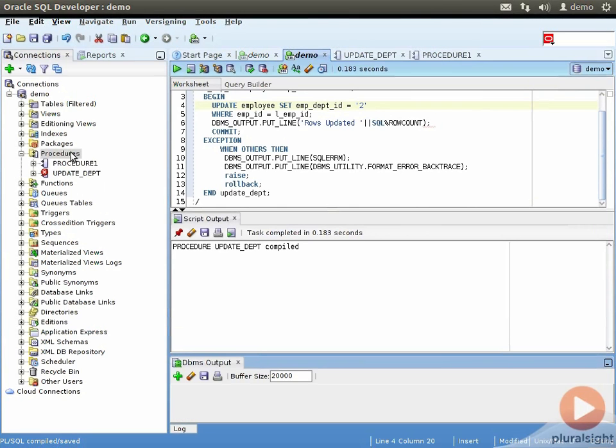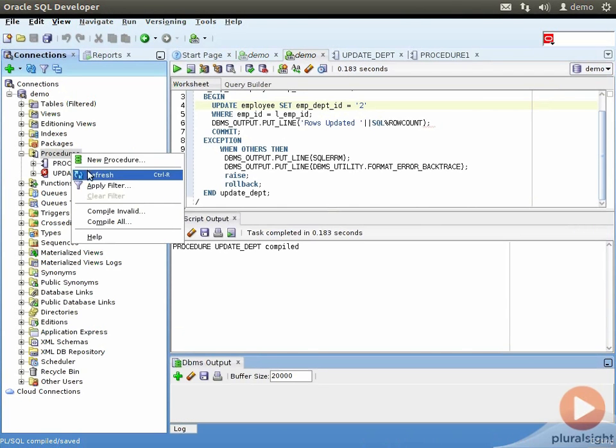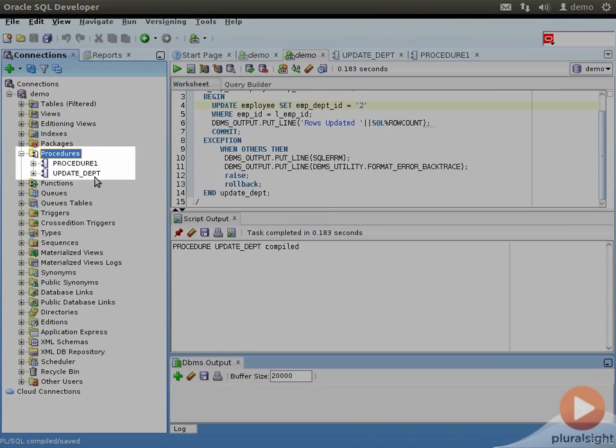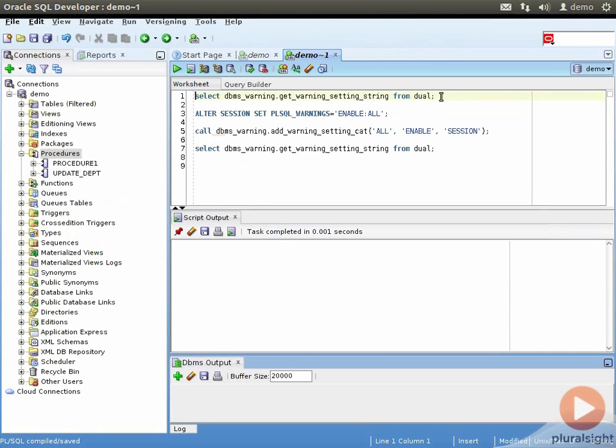Let us refresh the procedure node and now our procedure is again back in the valid state. Let us now set and understand the warning levels. First, let us run the SQL statement select DBMS_WARNING.GET_WARNING_SETTING_STRING from dual to see the current warning levels. We see that it is set to disable all.